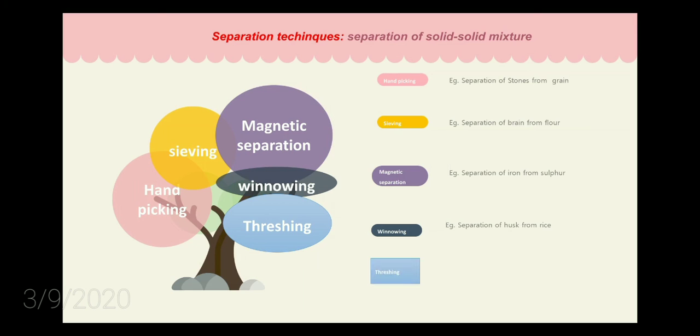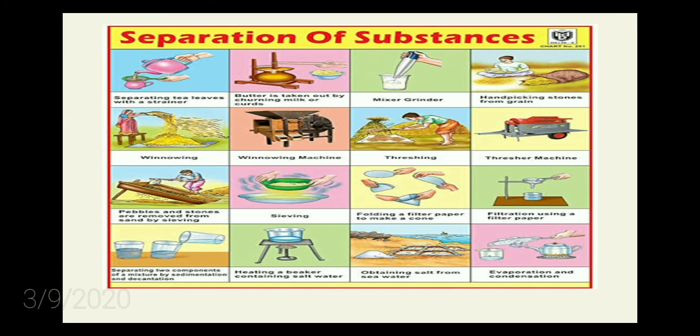So next one is threshing, and it is used in the separation of grains from their stalk. After harvesting, if you want to get the grains from a stalk, they will take that paddy stem and beat it. While doing that, the grains will fall down, and that process is called threshing.